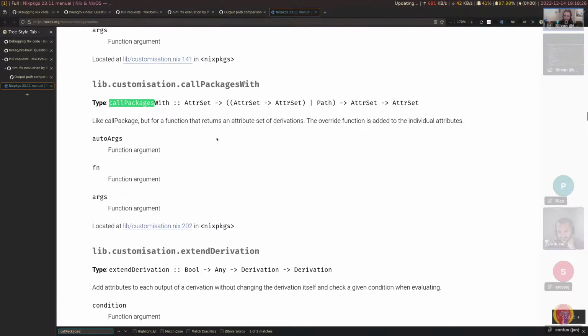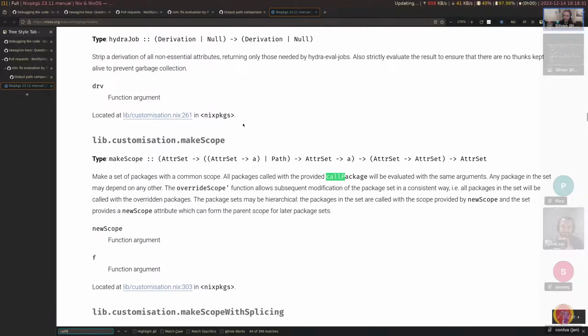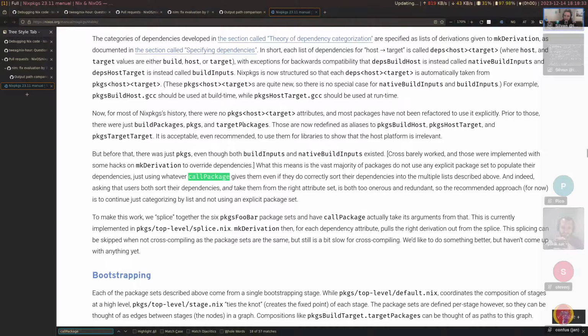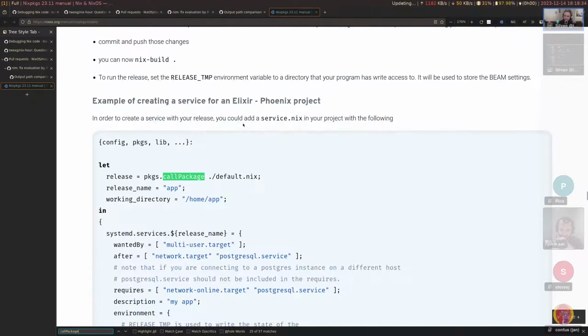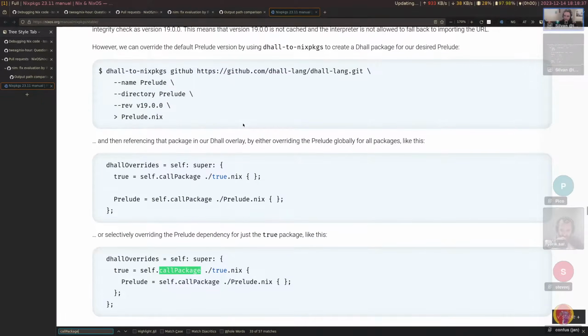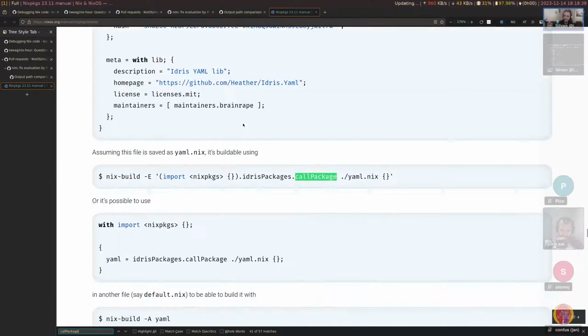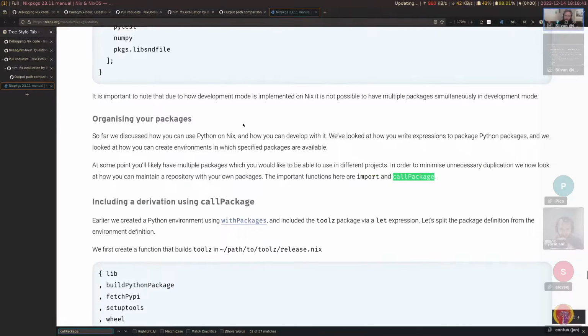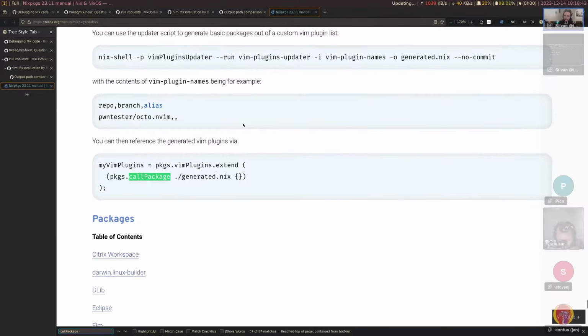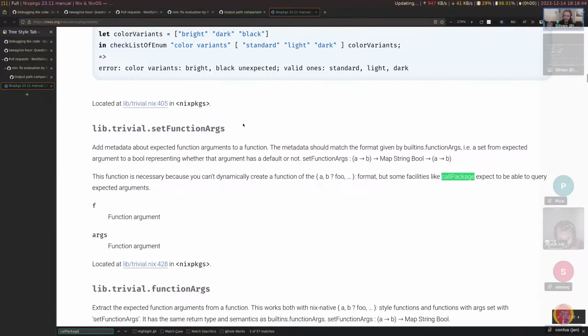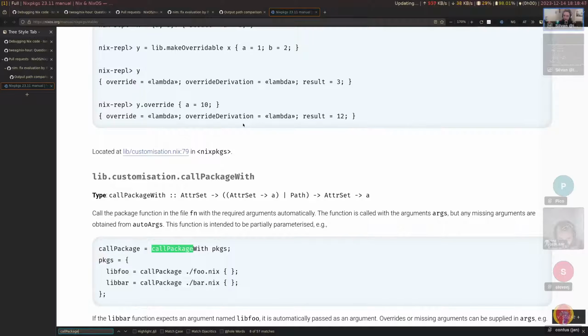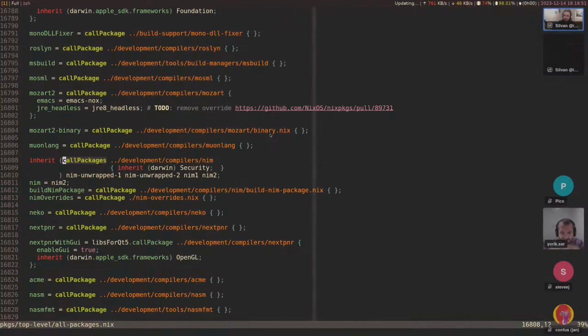Yeah, it's documented similarly like this. I do wonder if call package doesn't have a better section though. Maybe not. I do know there is some documentation being written right now, but okay, let's continue a bit.